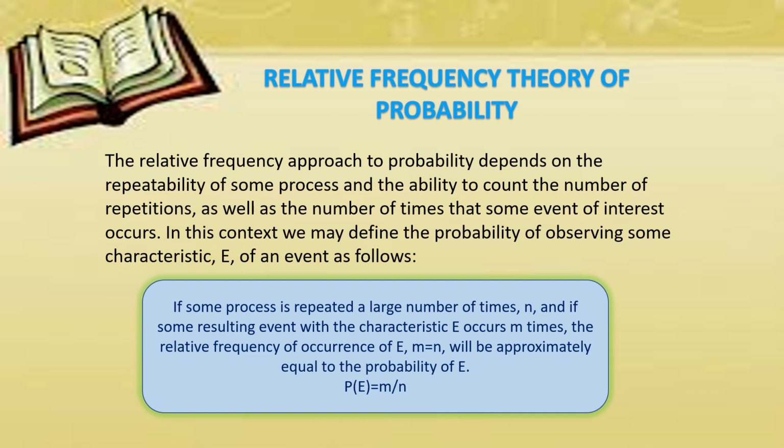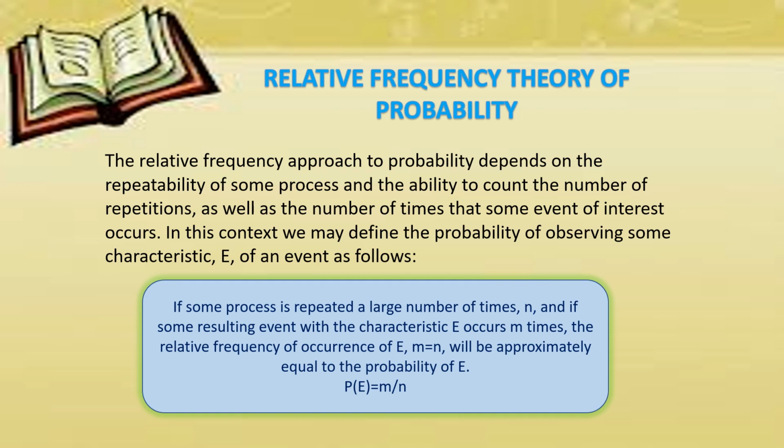Suppose we are using a biased die. The probability of getting a specific number, we cannot say that it is 1 by 6. It is a biased die, isn't it? So, in order to confirm the result, what we will do, we will repeat that experiment a number of times. This is the relative frequency theory of probability. And from the experimental results, we will calculate the relative frequency.